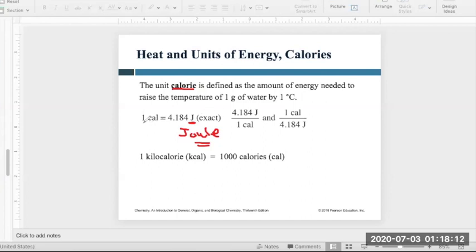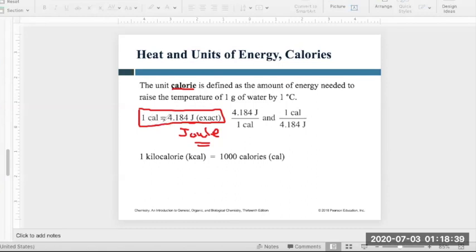And then there's a relationship between the two units of energy, calorie and joules. 1 calorie is equal to 4.184 joules. And if you remember from the first chapter, in dimensional analysis, whenever you have an equality, you can always make two conversion factors, meaning two divisible forms.